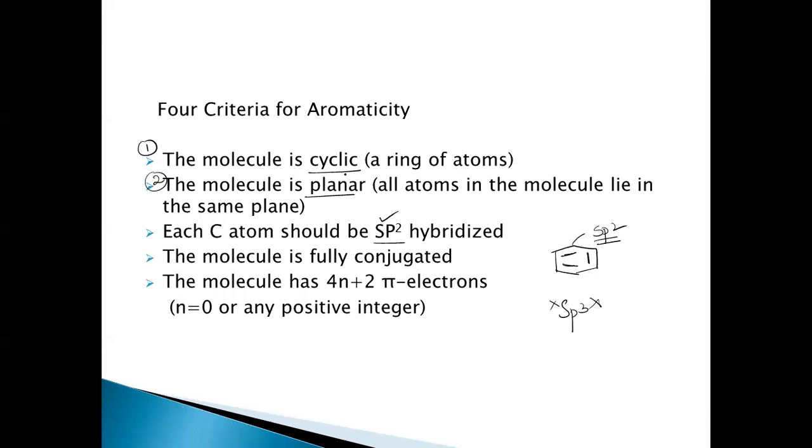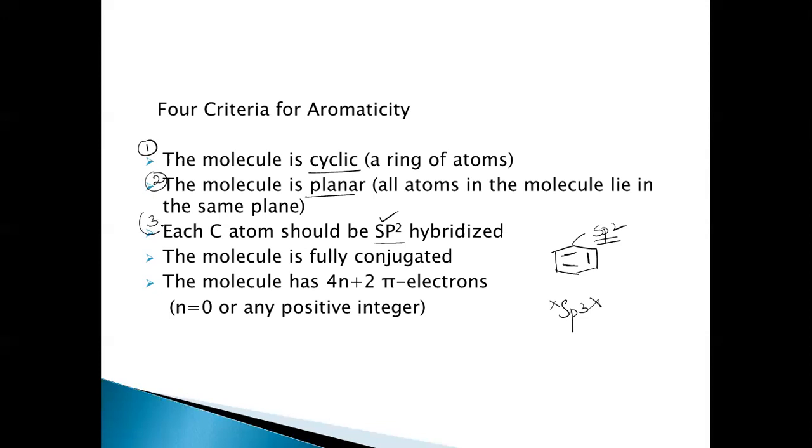First one, it should be cyclic. If it is sp2 hybridized, each carbon has an unhybridized p orbital. The unhybridized p orbitals here can overlap in conjugation, resulting in extensive or continuous overlap. That is what conjugation actually is. When there are sp2 hybridized carbon atoms, all these orbitals should be in one plane. That is what planar means.